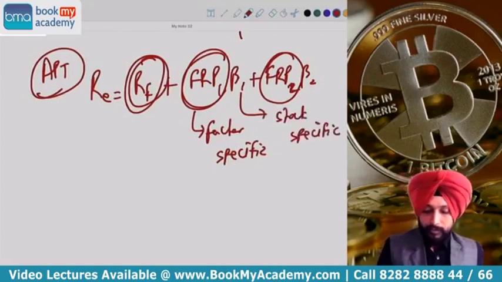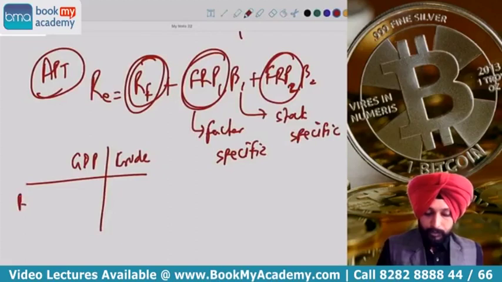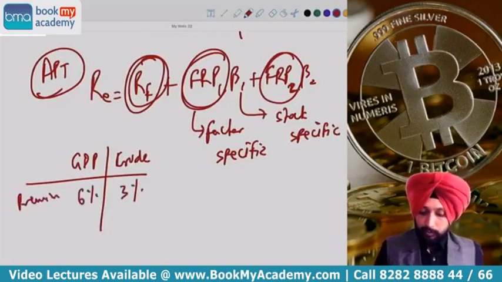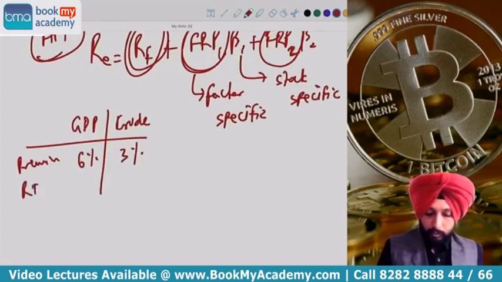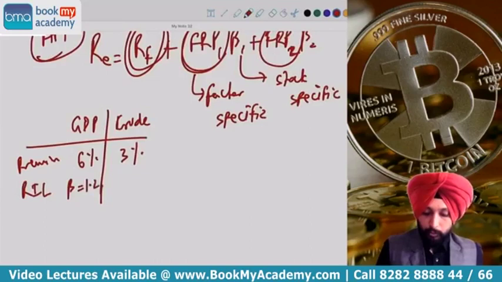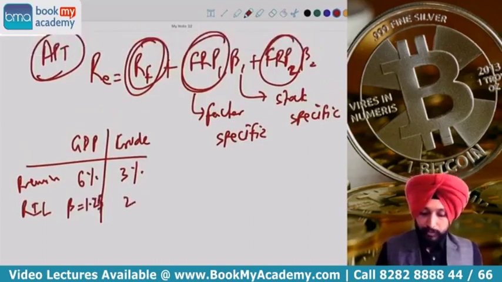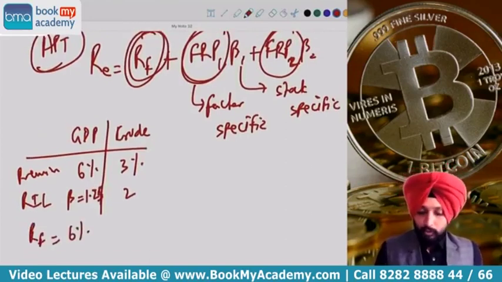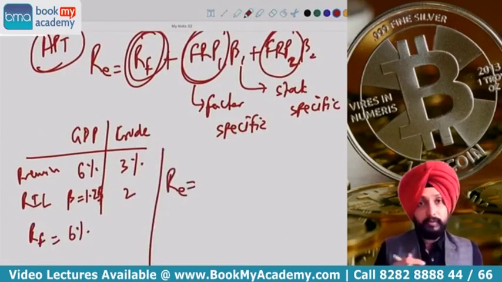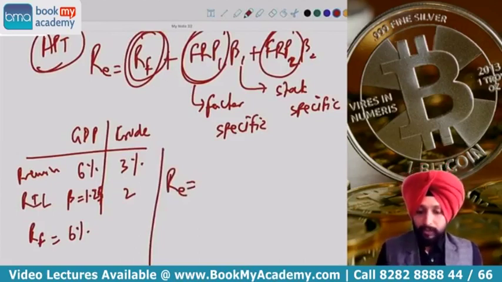Okay, suppose we have two factors, GDP and crude, and the risk premiums are given as 6%, 3%. We are talking about Reliance. Reliance's beta to GDP is 1.25 and to crude is 2 times, and RF is given as 6%. Data is given like this. What is the expected return of Reliance as per APT?